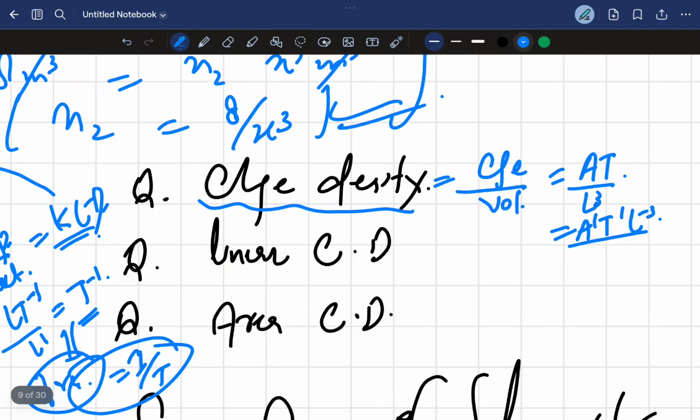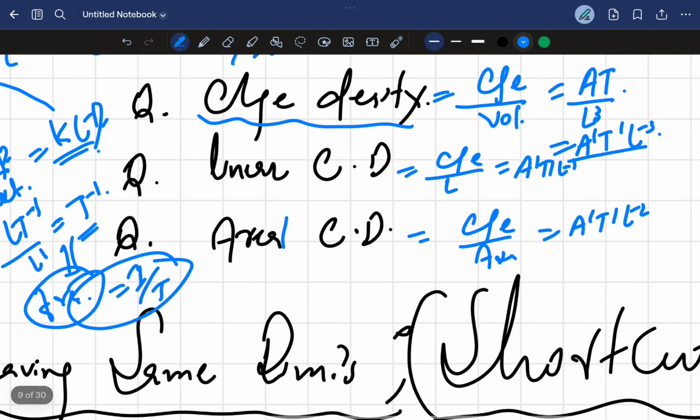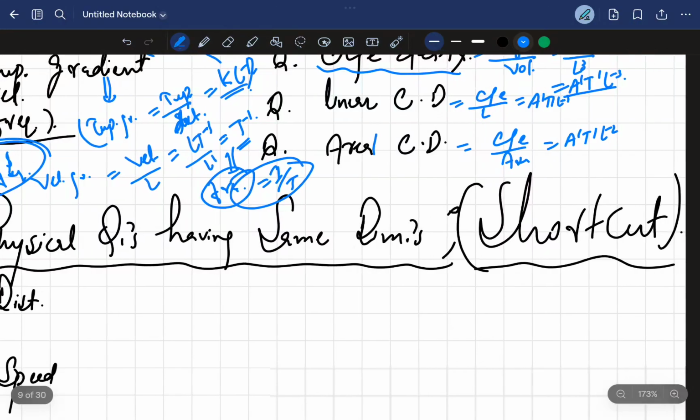So this is the charge density. Linear charge density is charge divided by length. So this is A1 T1 L minus 1. Now this is areal charge density. Areal charge density is simply charge by area. So A1 T1 L minus 2, क्योंकि एरिया का होगा ना L2, वो ऊपर चढ़ेगा, ठीक है ना, वो फिर बनेगा क्या, L minus 2. You need to understand, these are the basic things here.